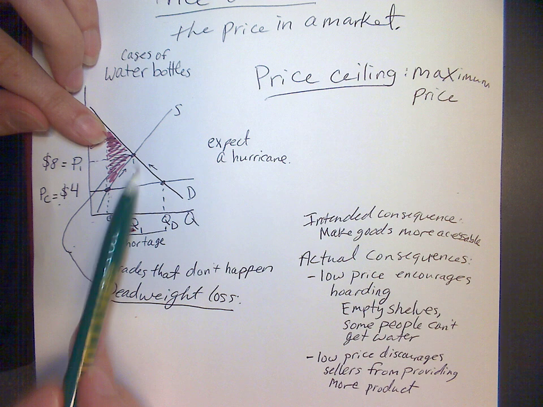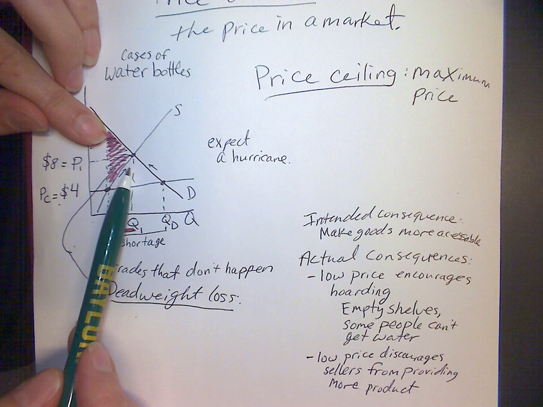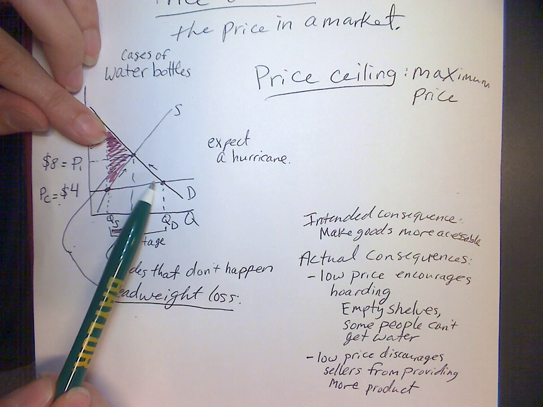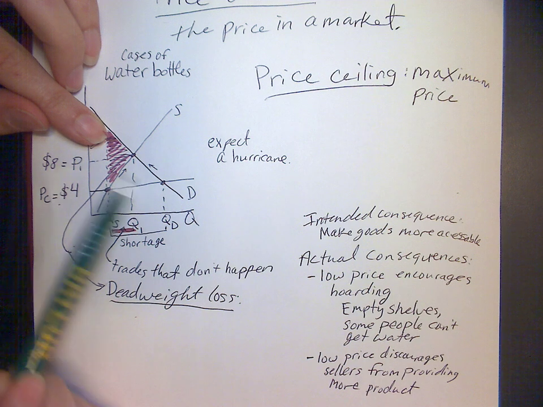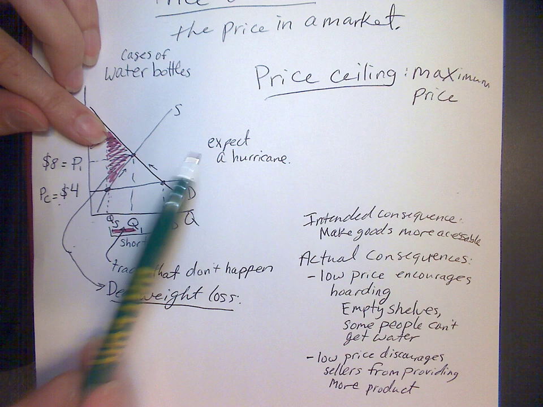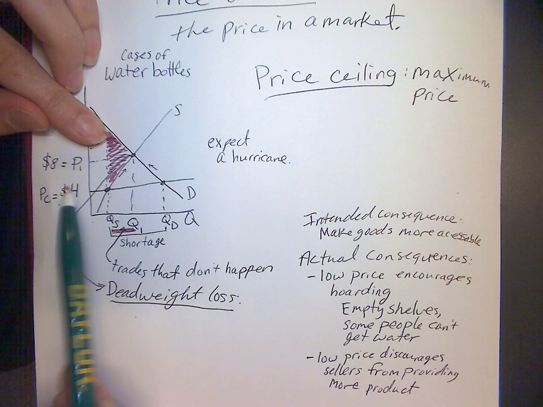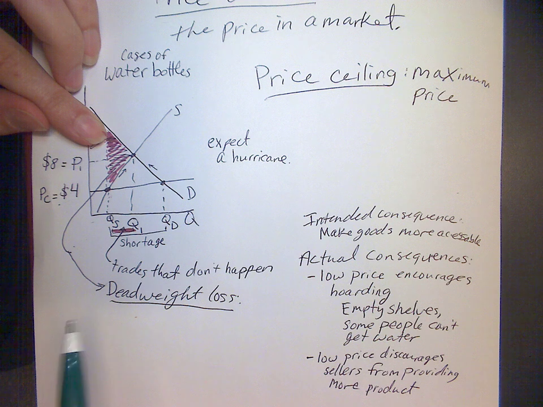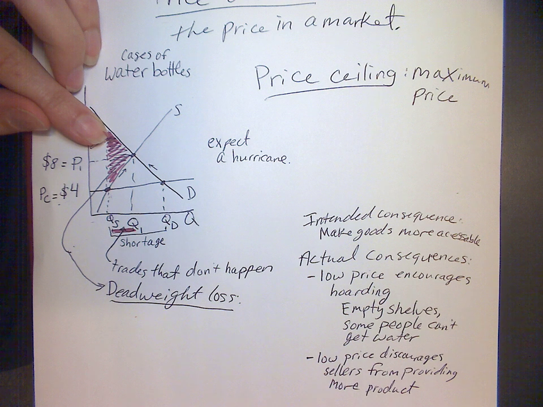But if the price could rise, that solves both problems, right? If the price could rise, then the sellers are going to hustle and get more water bottles onto the shelves, and the buyers are going to be more careful about how they buy, right? They're going to think, okay, cases of water bottles are twice as expensive as normal. I'm going to think carefully about how much I want to buy, right? They're going to think, okay, maybe 2 cases is enough for my family for the next couple of days, and that's fine, right? And so they buy 2 cases, right? Instead of the 5 they would have bought at the low price, okay?